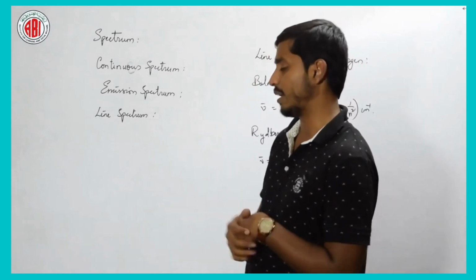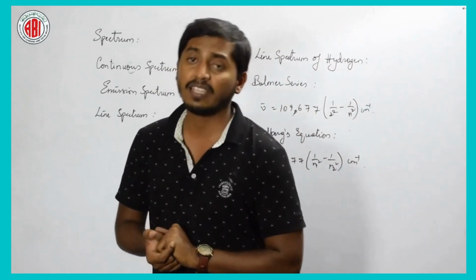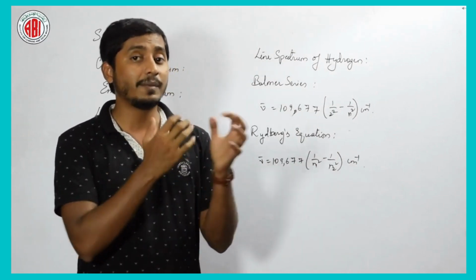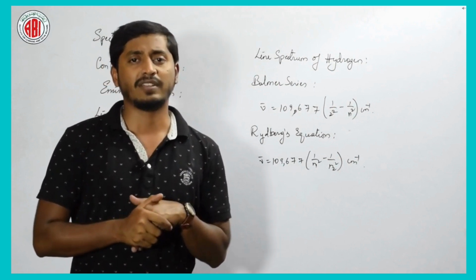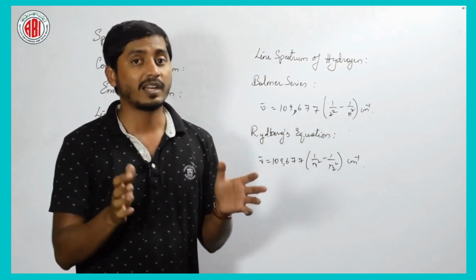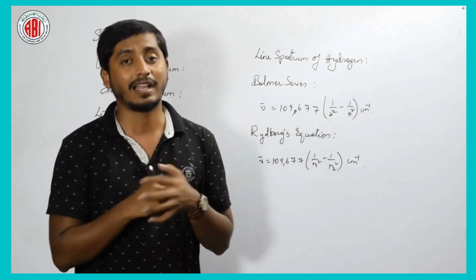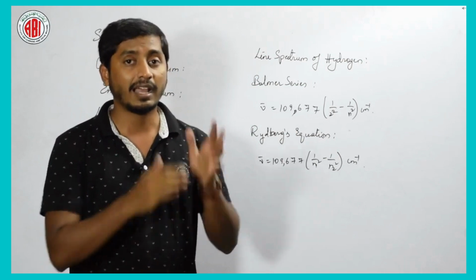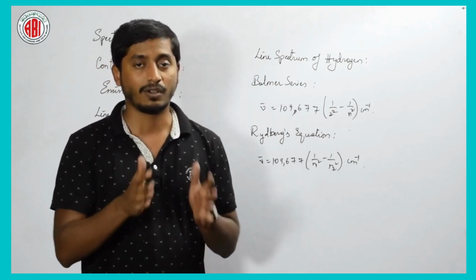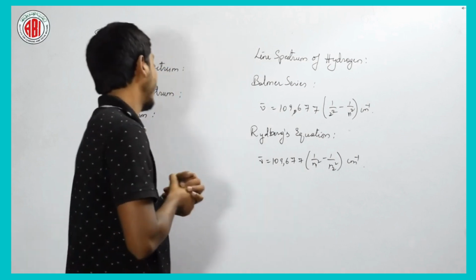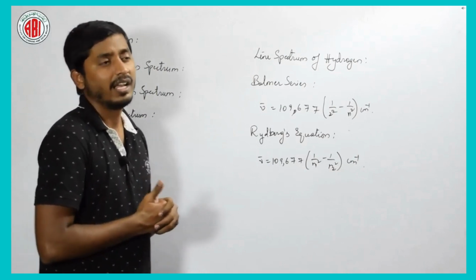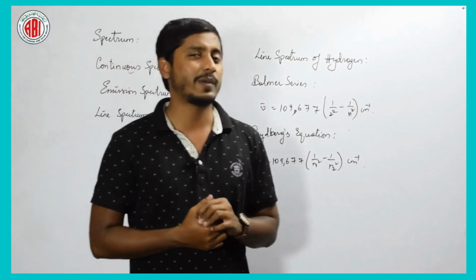And the next is the line spectrum. What actually is a line spectrum? See here, there are a few particles which do not radiate or absorb at a particular frequency. At those particular frequencies, the whole spectrum will show a band with black gaps, which means it will have one or two frequencies left out in between. Those frequencies are called line frequencies, and the set of all of them is called the line spectrum.